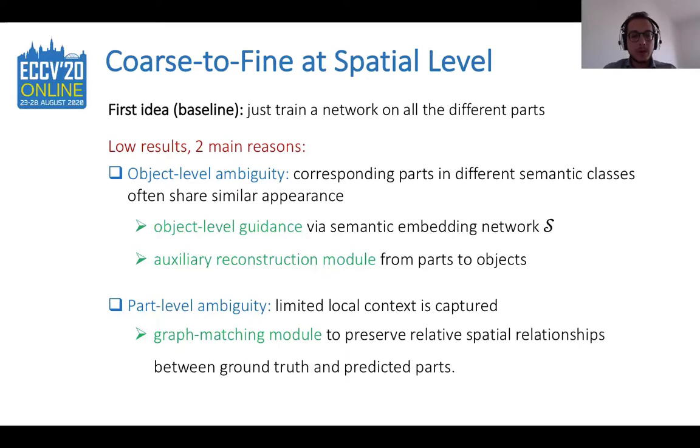So, in order to deal with these two types of ambiguities, we designed three components, which are the main contribution of our work. As regards the object-level ambiguity, we propose an object-level semantic embedding network to guide the prediction of parts using some kind of information prior on the object-level classes. Additionally, we propose an auxiliary reconstruction module which brings parts back to objects, and we will see it in a minute. To deal with part-level ambiguity instead, we designed a novel graph matching module to preserve the relative spatial relationship between ground truth and predicted parts.